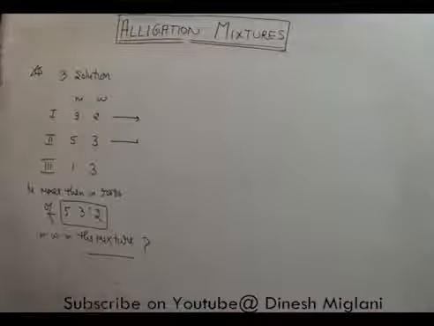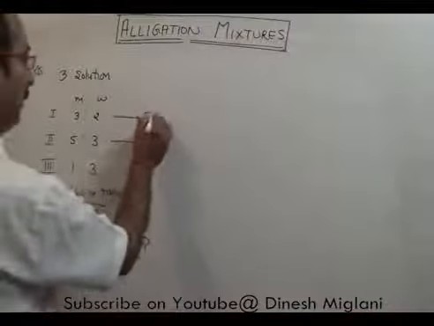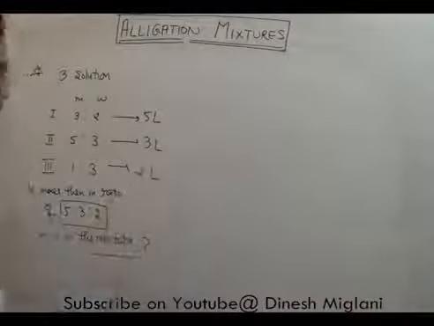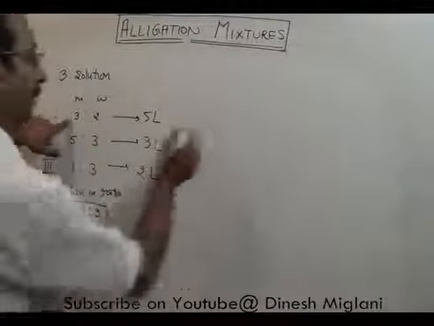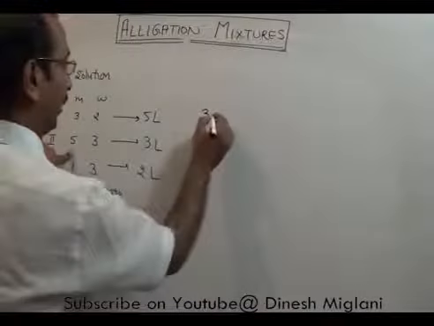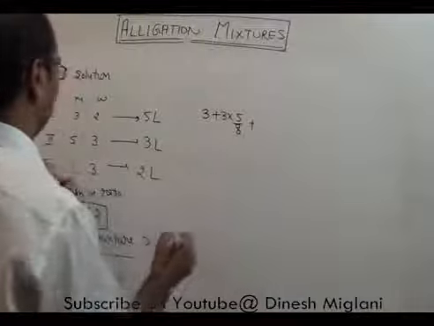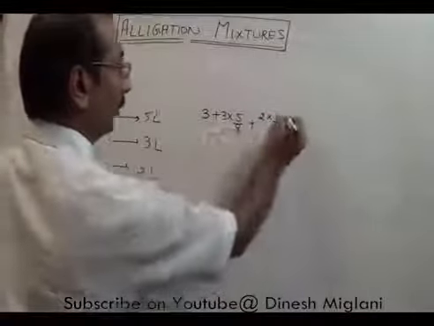Now when I answer this, suppose this is 5 liters, this is 3 liters and this is 2 liters. Now I have to mix all the 3. I will take the milk in the first one, that would be 3. Milk in the second one, 3 into 5/8, and milk in the third one, 2 into 1/4. That is the total milk.